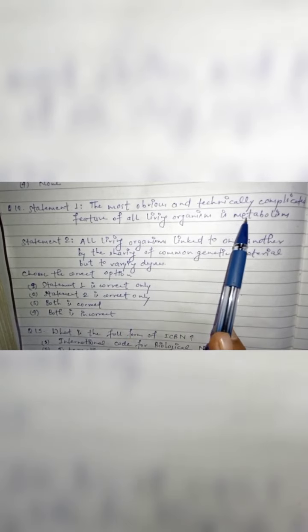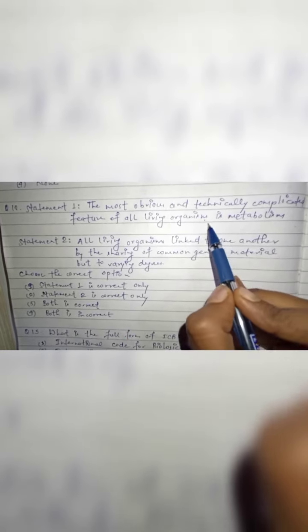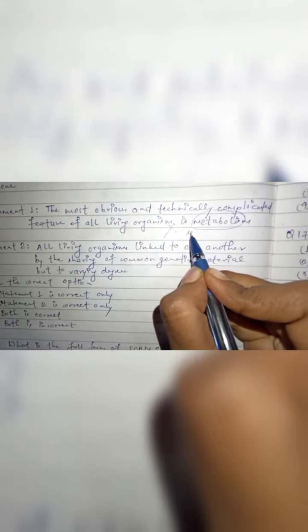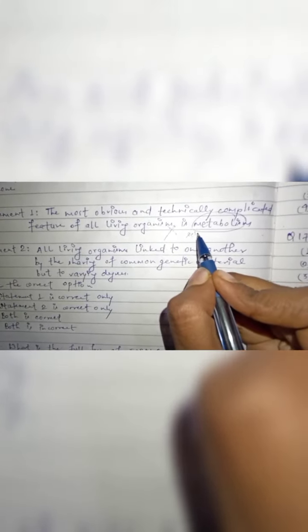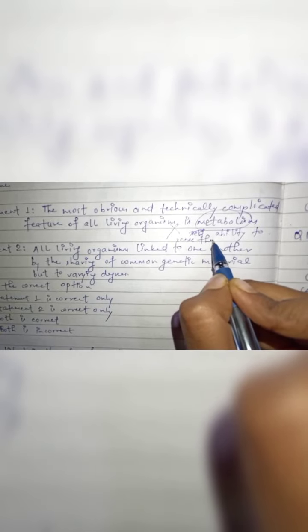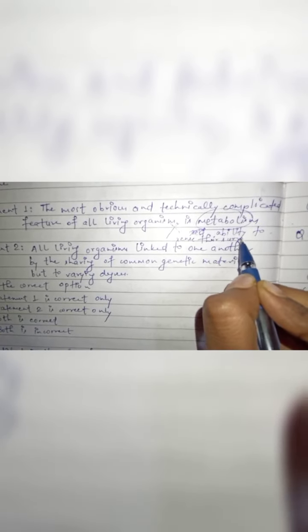Now question number 12. Statement 1. The most obvious and technically complicated feature of all living organisms is metabolism. This statement is totally wrong. Here should be written self-consciousness. Here should be written ability to sense their surrounding. And this line is taken from here.